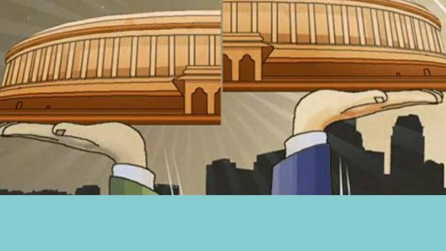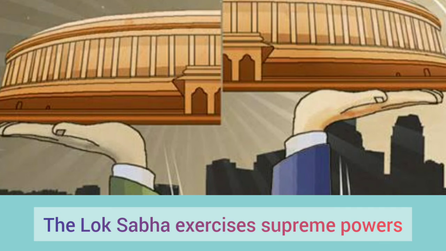From all these points, it is clear that in legislature and financial sphere, the Lok Sabha is more powerful than Rajya Sabha. The Lok Sabha also has control over the executives. In other spheres, both the houses have equal powers. So overall, the Lok Sabha is stronger than the Rajya Sabha. And you can say this is due to direct election of the Lok Sabha and therefore it should have the crucial powers of removing a government and controlling finances.